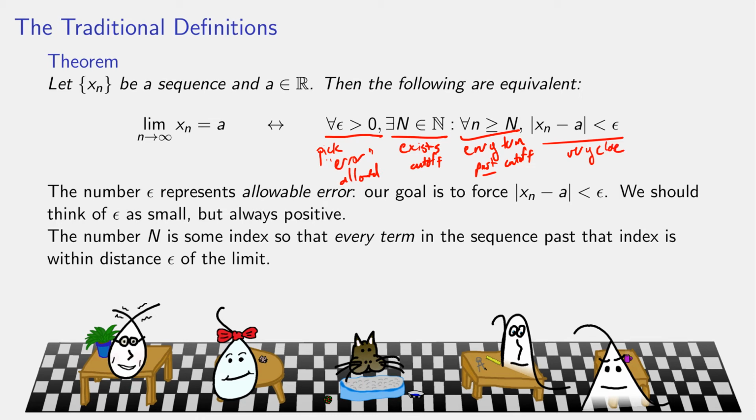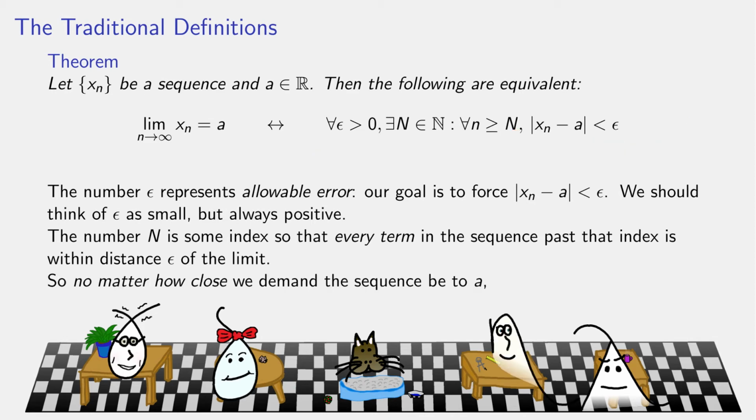How close? Epsilon close. So no matter how close you want the sequence to be to a, there is a cutoff point so that past that point, every term is that close. No matter how close we demand the sequence be to a, eventually, in other words, past capital N, the sequence remains that close to a.